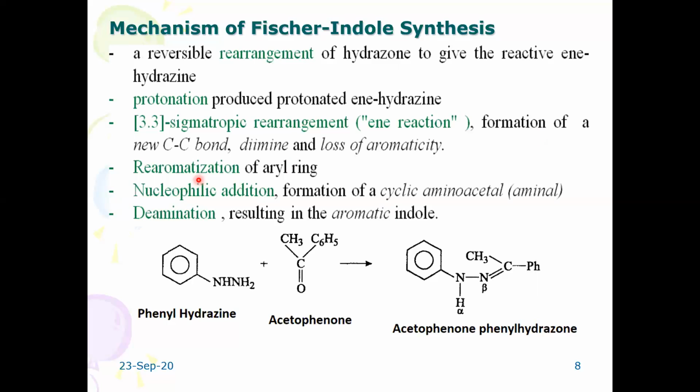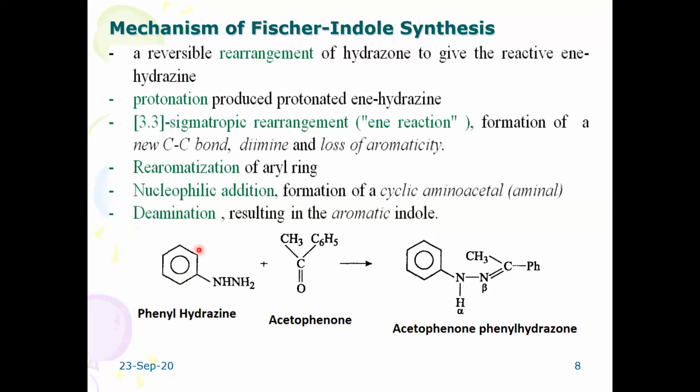And re-aromatization. At the beginning, through the rearrangement, loss of aromaticity takes place, and again it involves re-aromatization. Then, followed by nucleophilic addition, the indole derivative is going to be formed. These are the steps involved in the mechanism of Fischer-Indole synthesis. Deamination, elimination of ammonia, results in the formation of aromatic indole.